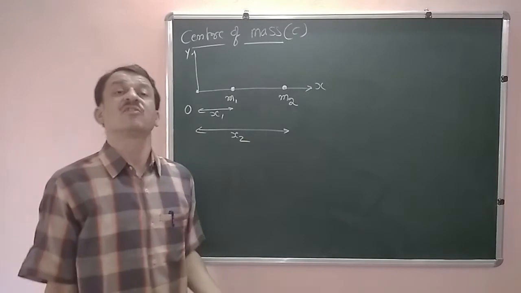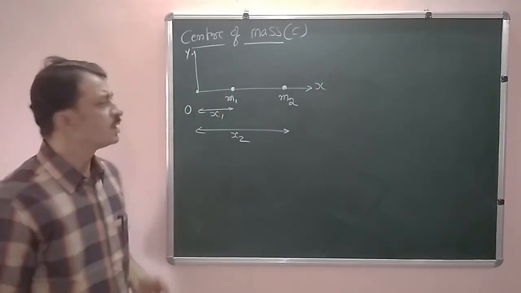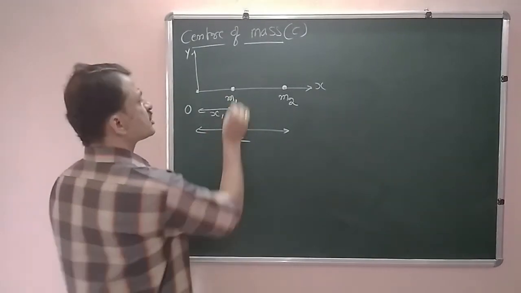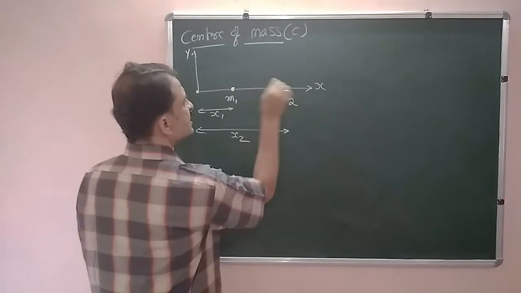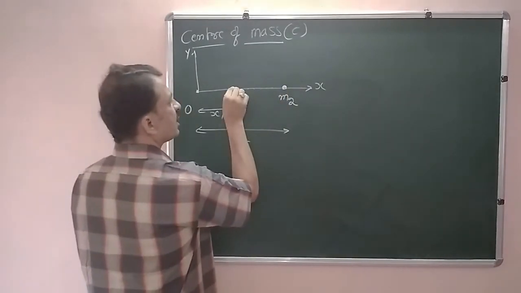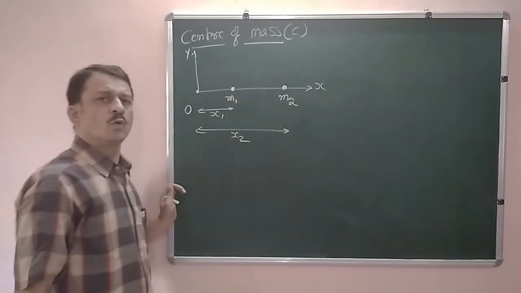Now where is the center of mass? Obviously, according to the definition, the center of mass lies somewhere along the line joining the two masses.